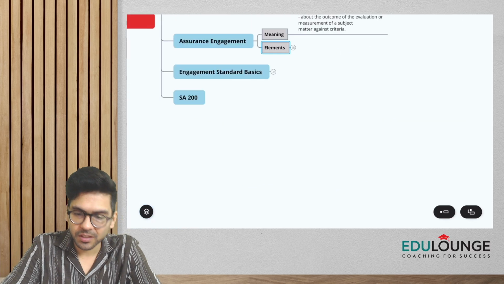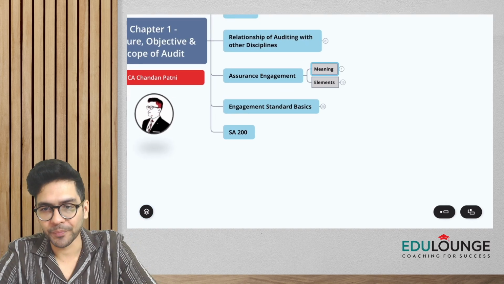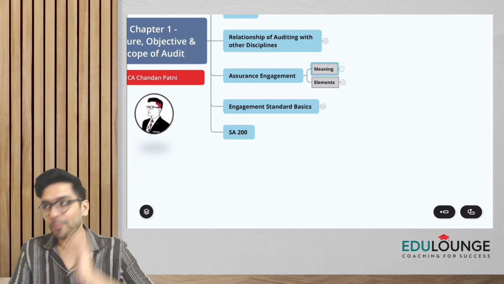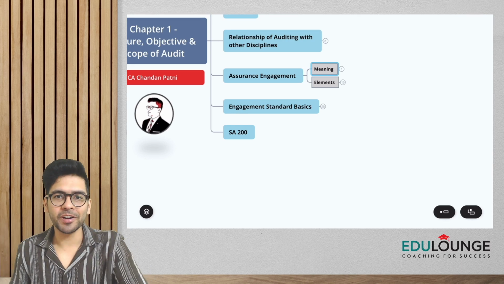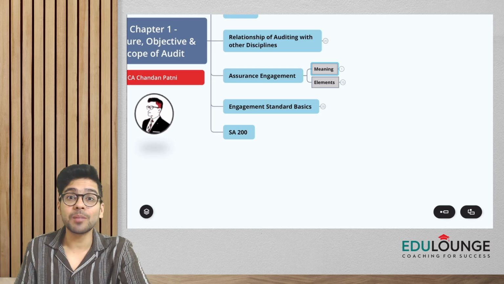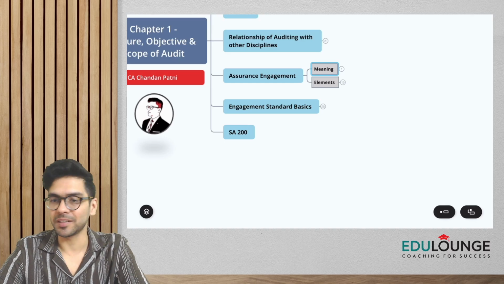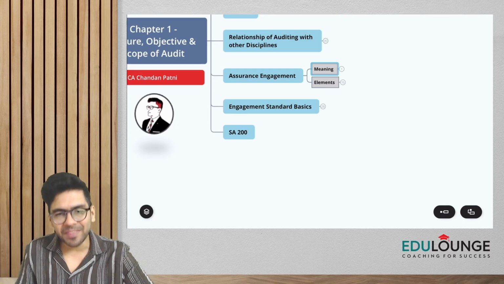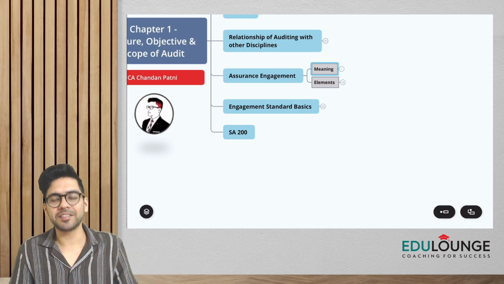Now, if you see, with this, guys, the concept of assurance engagement is over. Okay, now the most important part, and perhaps this is something which we are going to do in the entire subject of auditing. We have to do so many standards, right? So first let us understand the basics of these standards. We have a topic, if you can see, engagement standard basics. So I'm going to teach you here what would be the different engagement standards, and then towards the end of this chapter, guys, we are going to cover one standard, which is SA 200.